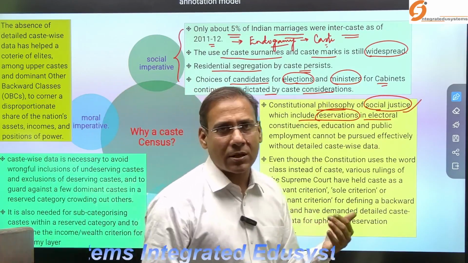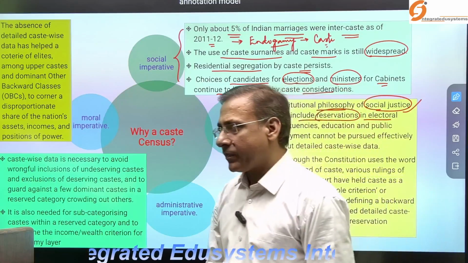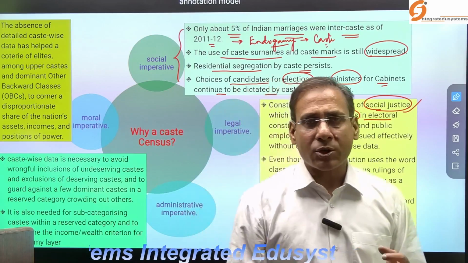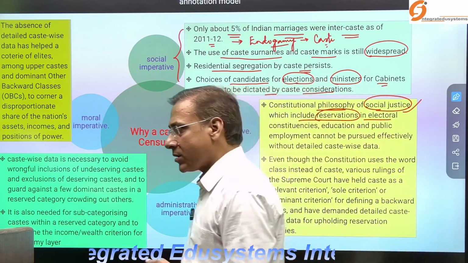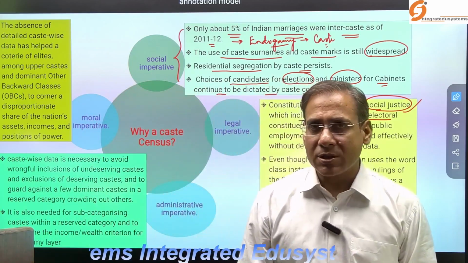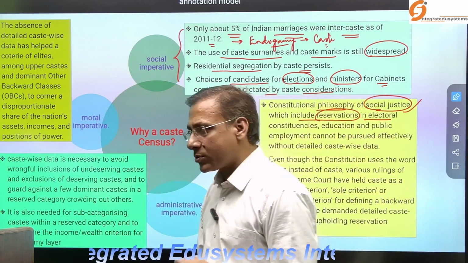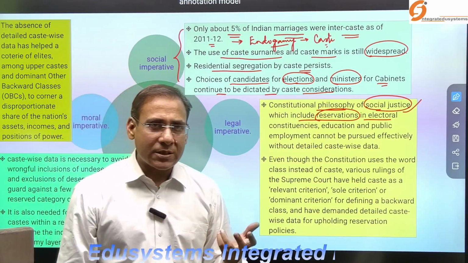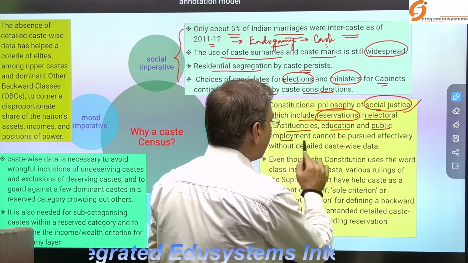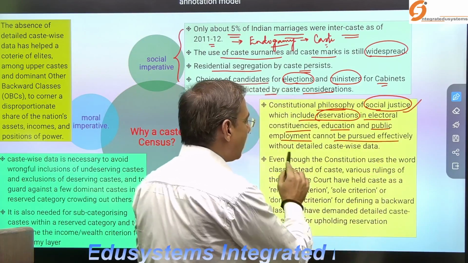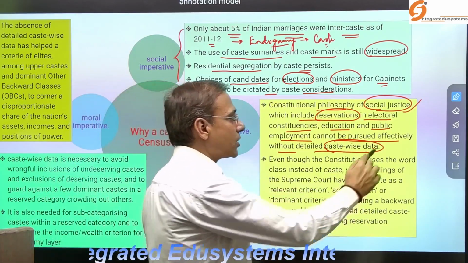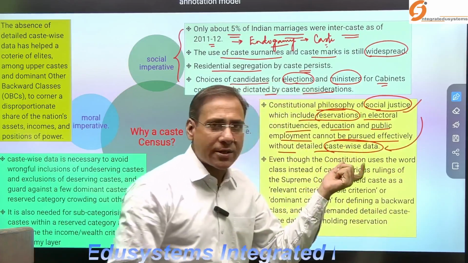In the very famous Indra Sawhney case, the Supreme Court justified reservations for the socially and educationally backward classes. Later, the economic criteria were also added. Now there is a 10% reservation for the economically weaker sections also. So what is the reason behind this? Electoral constituencies, education and public employment cannot be pursued effectively without detailed caste-wise data. So how can we achieve social justice without absolute caste-wise data?